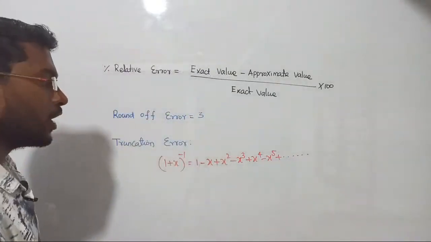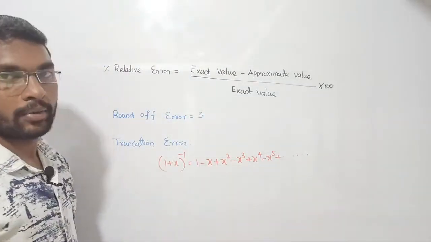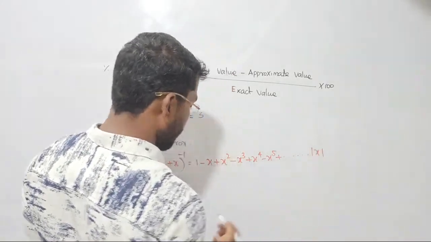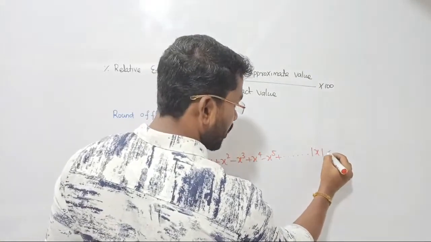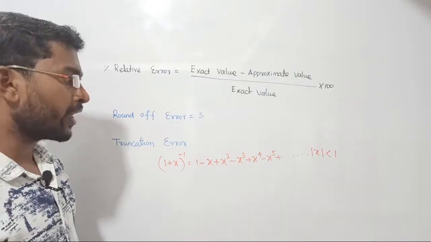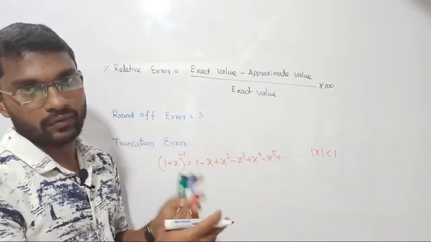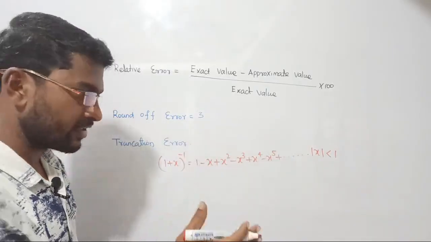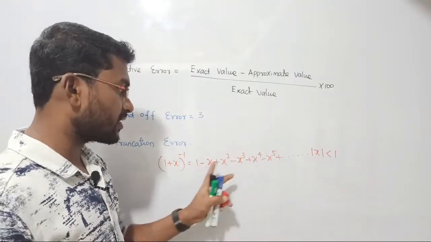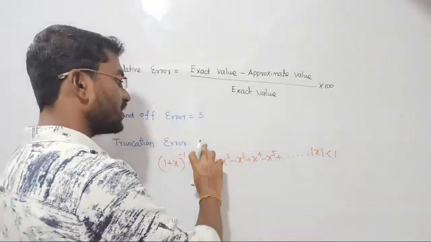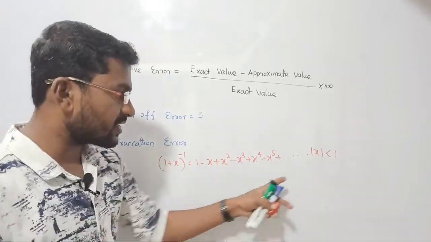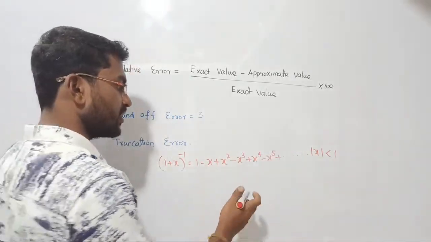Clear? Now the thing is, I hope you all remember when I was writing this type of expression, I told you to restrict the value of mod x as less than 1. Because in order to let this series converge, I hope you all have remembered this. Just to revise your notes, a day before yesterday or previous to that, we had discussed these things, right? So in order to let this series converge, we should restrict the value of mod x as less than 1.